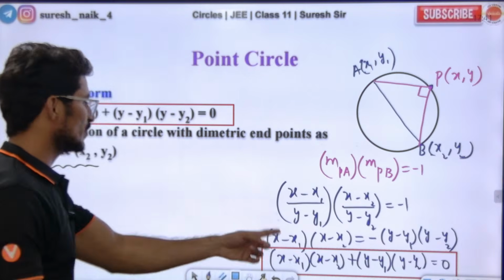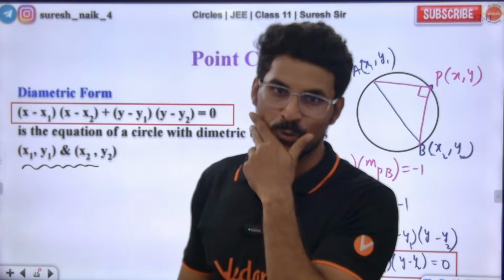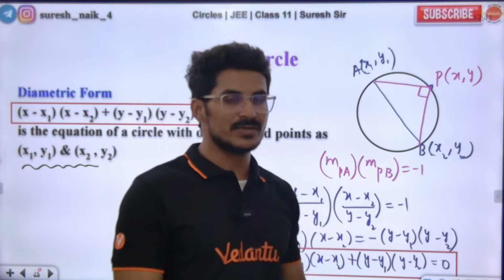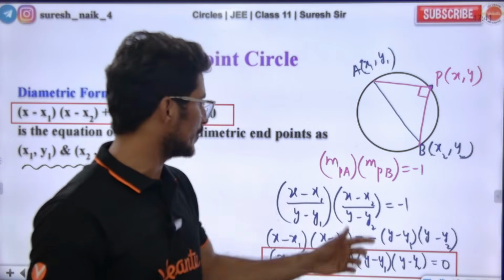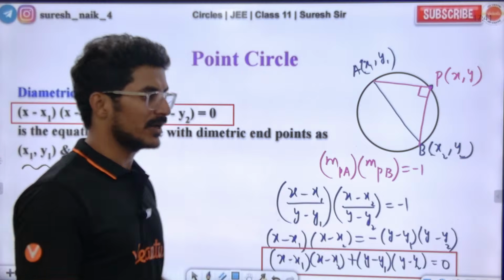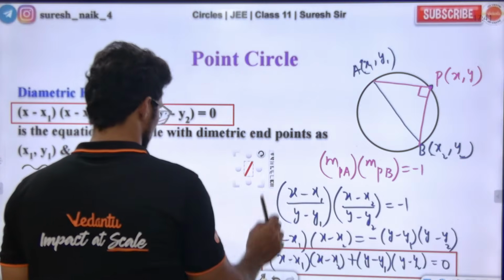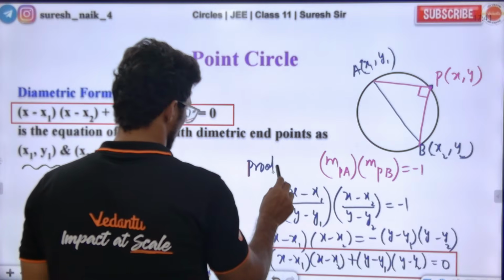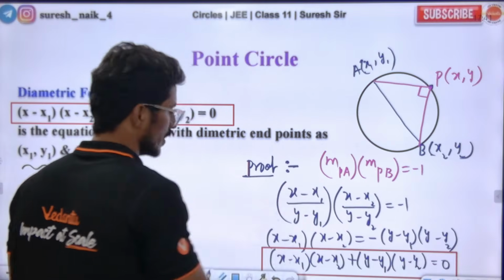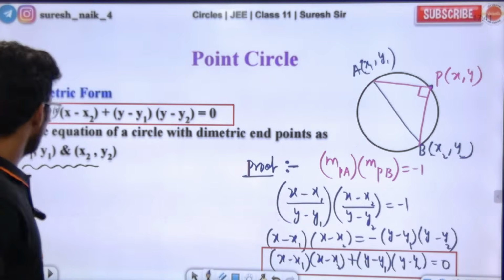So this is the diametric form of a circle. How do we prove it? The slope of this line and the slope of this line, the product of the slopes of two perpendicular lines will be equal to minus 1. I'm using that concept, and with it we can prove this. Cool. Very good, sir.